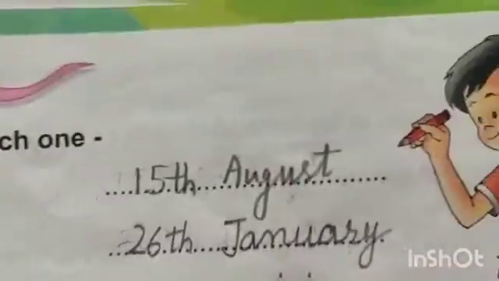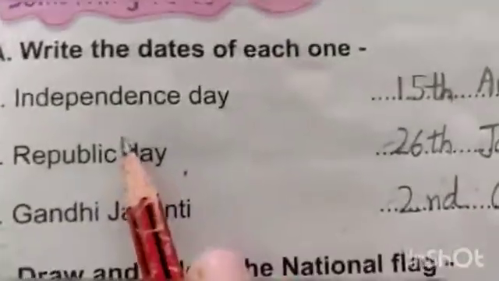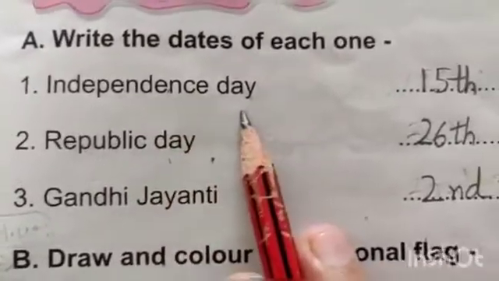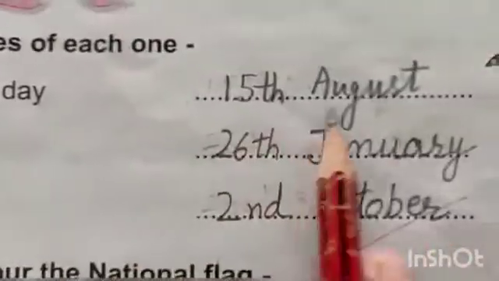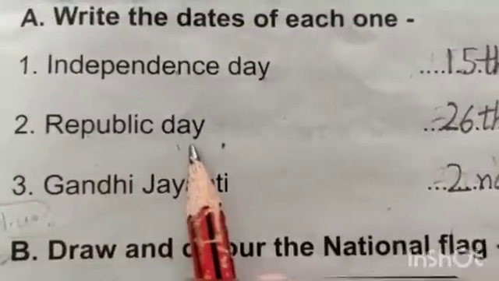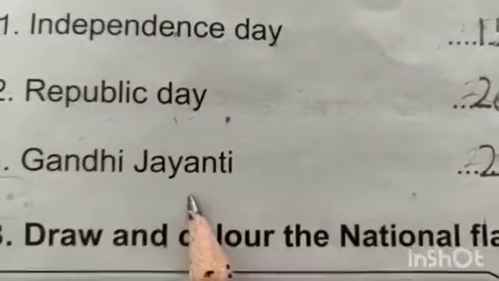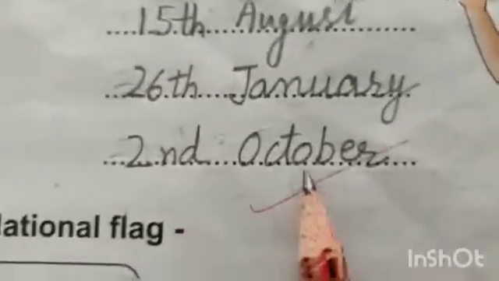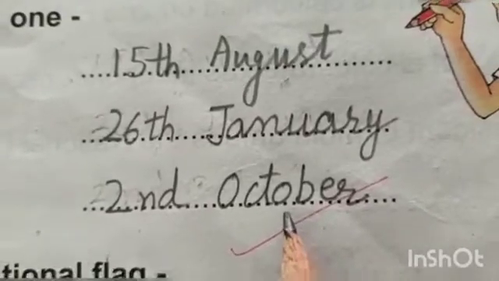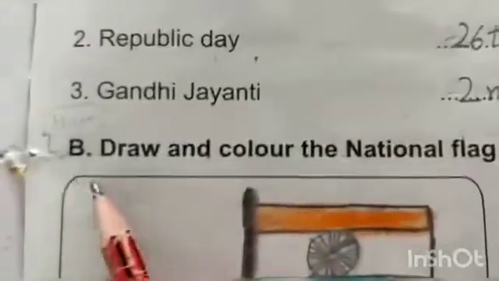Okay. Now tell me, when do we celebrate Independence Day? On 15th August. When do we celebrate Republic Day? On 26th January. When do we celebrate Gandhi Jayanti? 2nd October. Okay. Now question number 2.